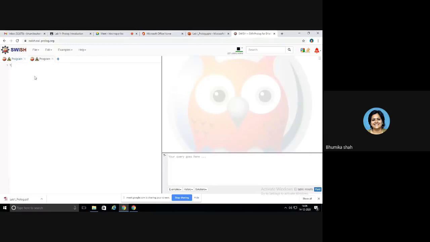Suppose I have written tired Susan. Full stop. There is a single fact available over here. How will I check this? The left side is the portion where you will be writing the program. The bottom right is where you write your question, the query, to check how your program is working. And on top right, you will get your answer.